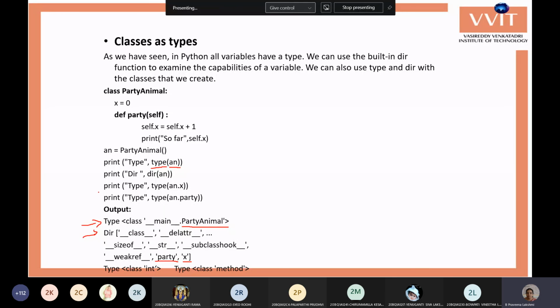The next one is type of an.x. The type of an.x is int, and the type of an.party is method. So using the type function, you can find out the types of the object, and the types of the variables and functions of that particular class.